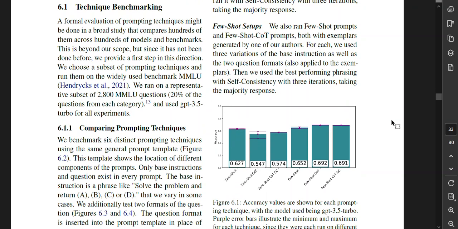Technique benchmarking. A formal evaluation of prompting techniques might be done in a broad study that compares hundreds of them across hundreds of models and benchmarks. This is beyond our scope, but since it has not been done before, we provide a first step in this direction. We choose a subset of prompting techniques and run them on the widely used benchmark MMLU. We ran on a representative subset of 2,800 MMLU questions, 20% of the questions from each category, and used GPT-3.5 Turbo for all experiments.